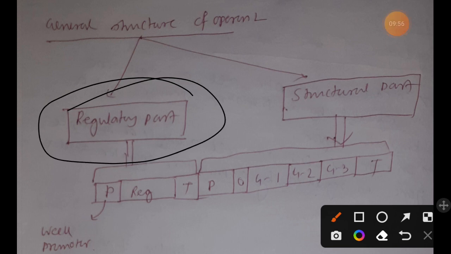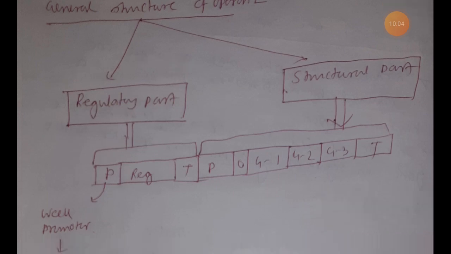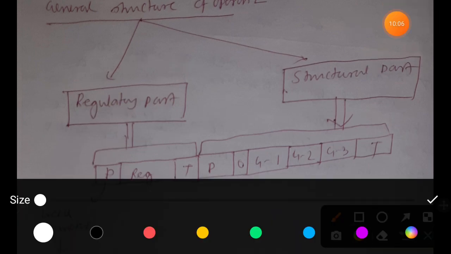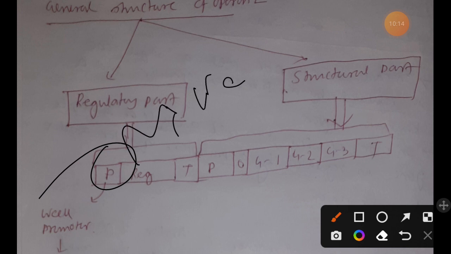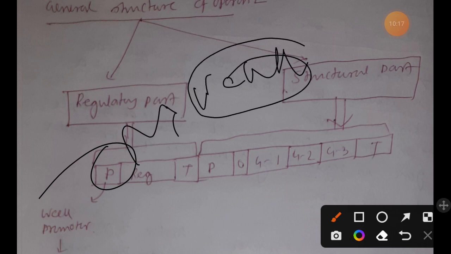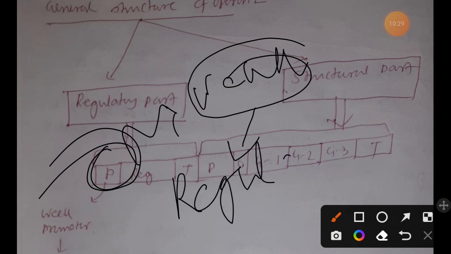Another thing that you need to remember is that in case of regulatory gene, the promoter is weak. Promoter is weak, so the transcription of those genes will be in very low concentration. So this low concentration regulatory product will play an important role in regulating the structural gene.